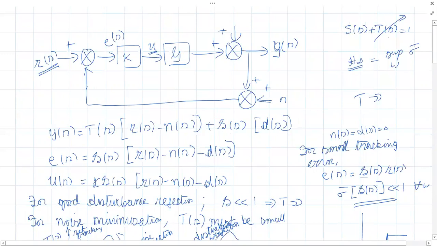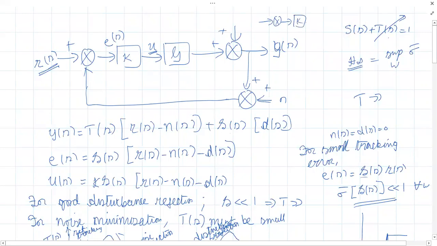No, see, what is the input to the controller? It is the error signal only.